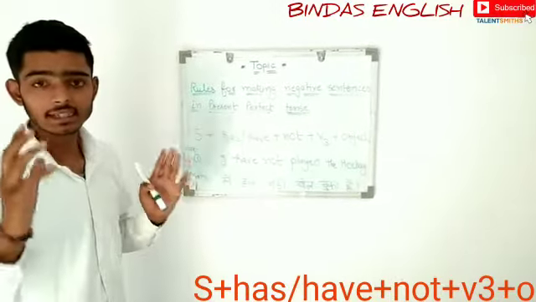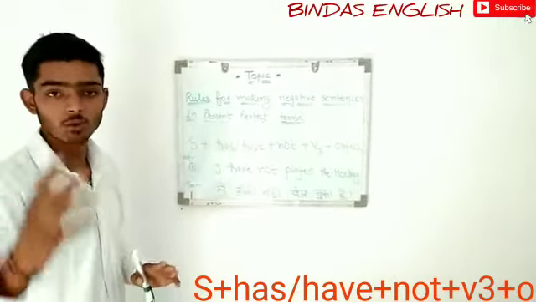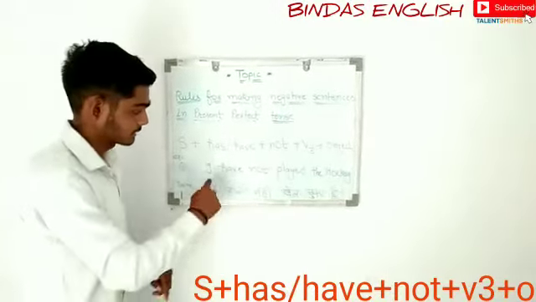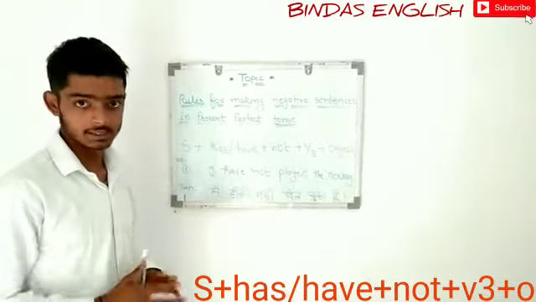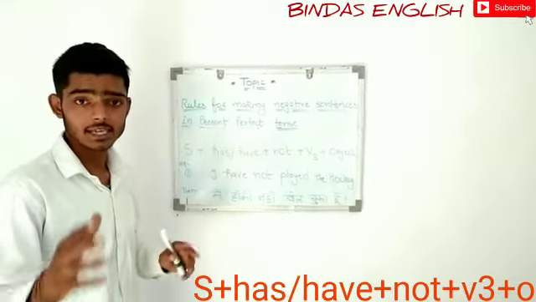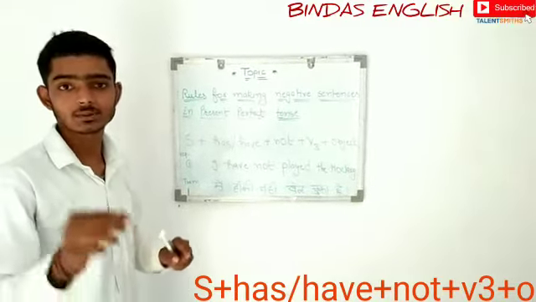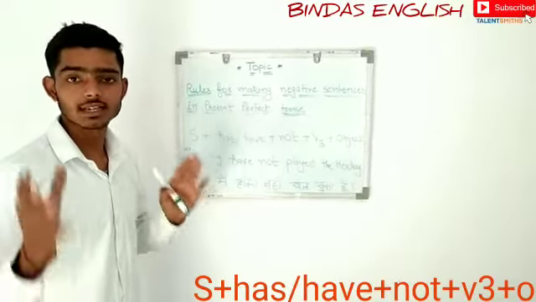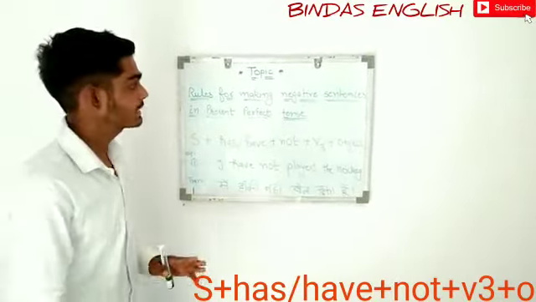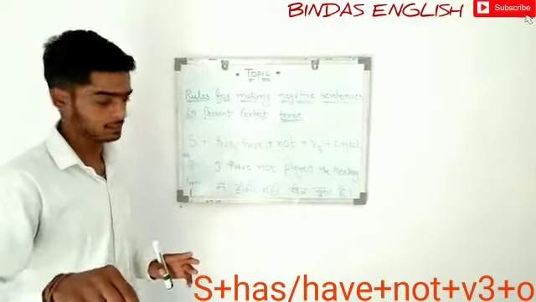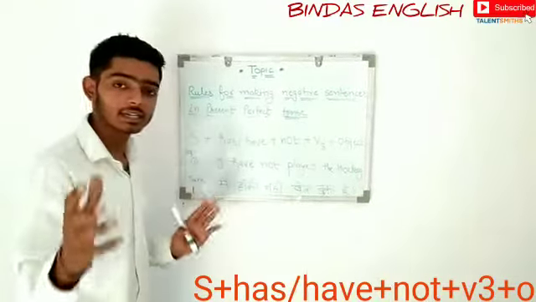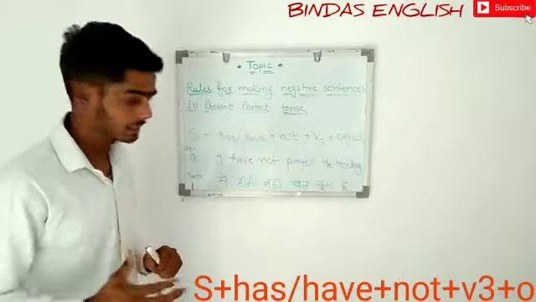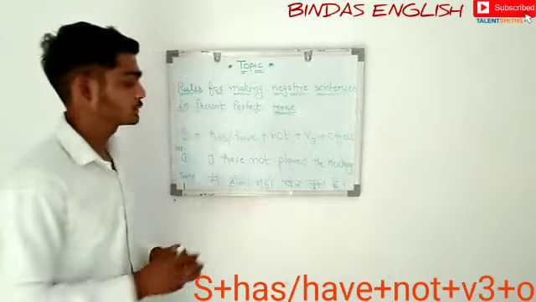So I have taken an example which will clarify it more easily: I have not played the hockey. This is saying that the situation is becoming negative. So if we want to describe any situation in negative, we will use the negative sentence of present perfect tense. Here I have taken the example, I have not played the hockey. I am making this situation negative. So, मैं hockey नहीं खेल चुका हूँ.